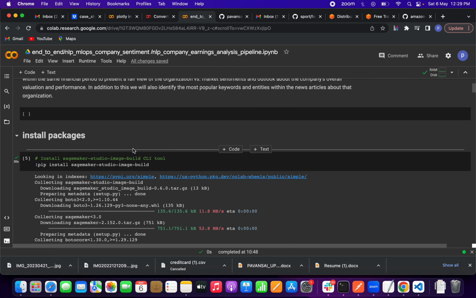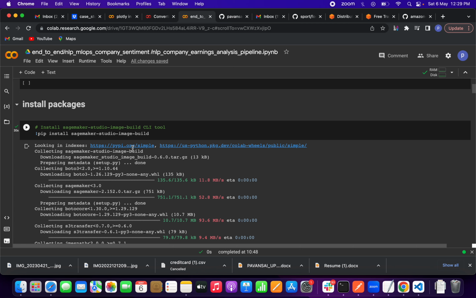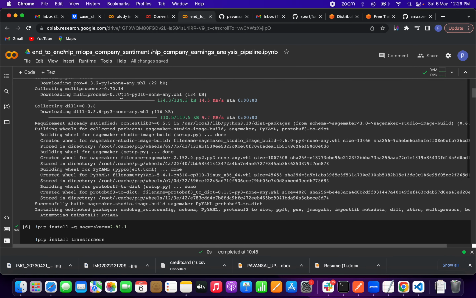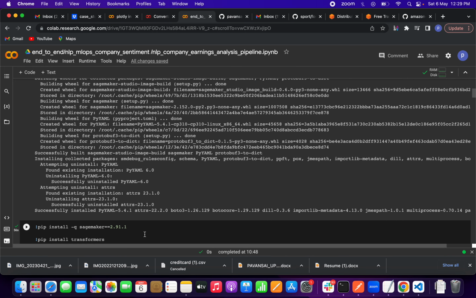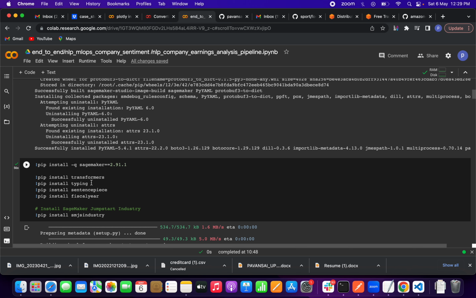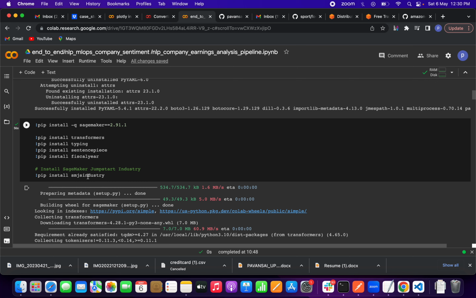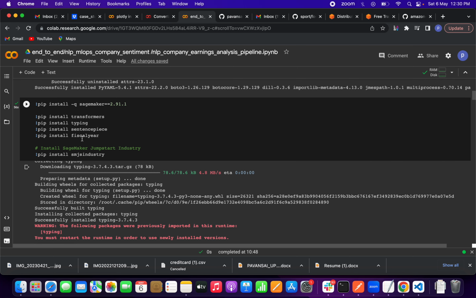Okay, we have to install all the necessary packages like SageMaker Studio Image Build. I'm installing that. After that we have to install transformers, because I am using transformer models, along with typing, sentencepiece, fiscal year, and this SageMaker JumpStart Industry Python SDK, friends. So all this I am installing. After that